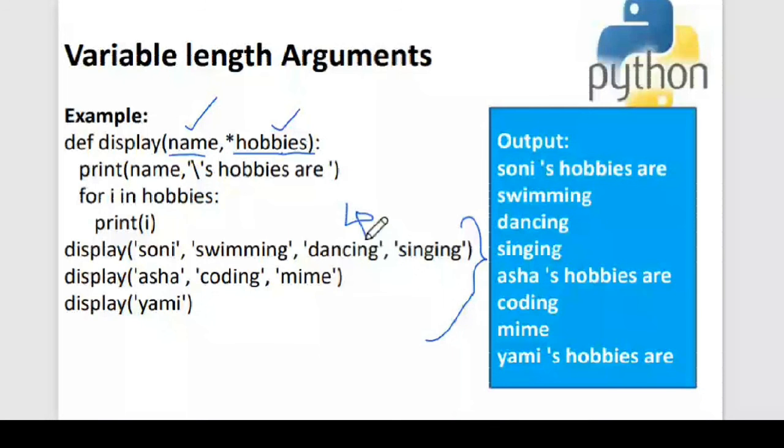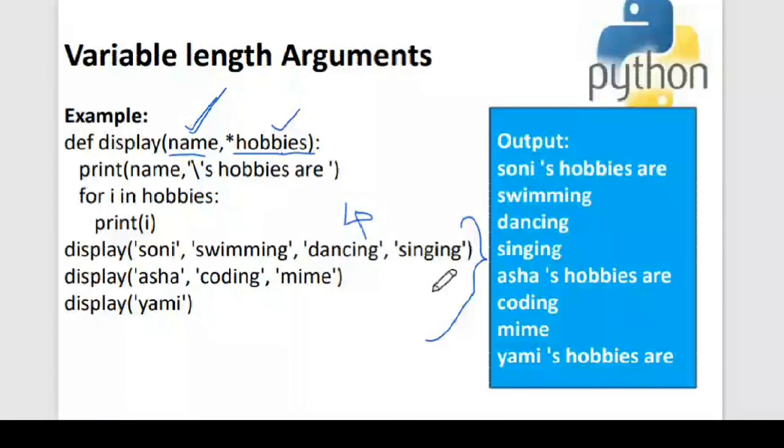The first argument is taken into name because this is a positional argument. It will directly go into name. Sony will directly go into the name because this is a positional argument. And after that, I have some group of arguments over here. The rest of the arguments, in case I have another argument here, then swimming would be assigned to that